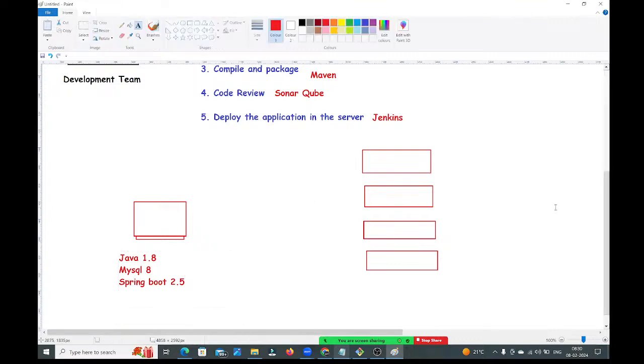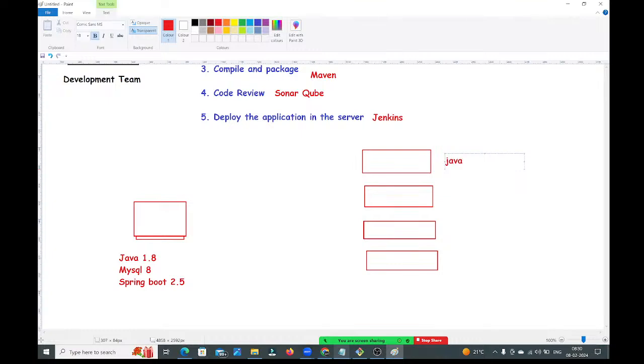Okay, fine. But in this development environment system, we have Java 1.5 version, MySQL 5 version is available, Spring Boot, Spring 2 version, something like that. Different versions are available.